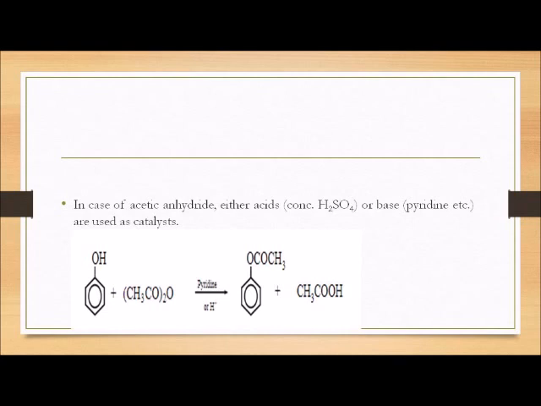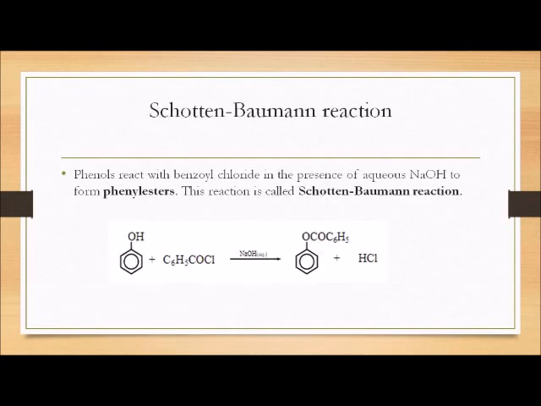This is a reaction in which phenol reacts with acetic anhydride in the presence of pyridine and forms phenyl esters. Phenol reacts with benzoyl chloride in the presence of aqueous NaOH to form phenyl esters. This reaction is known as the Schotten-Baumann reaction.